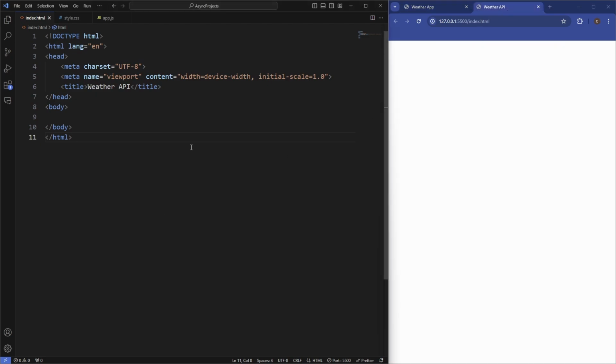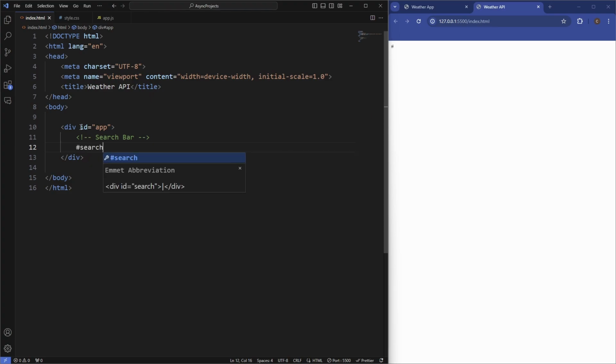So we've got our blank canvas here again, the result our async project, we've got a body, and we've got a bare bones HTML. We're going inside the body, and we're just going to have a container class, and this is going to be called app. Inside of app, we're going to have the search bar. So we'll just put a comment here saying search bar, and this is going to be a div with the ID of search bar.